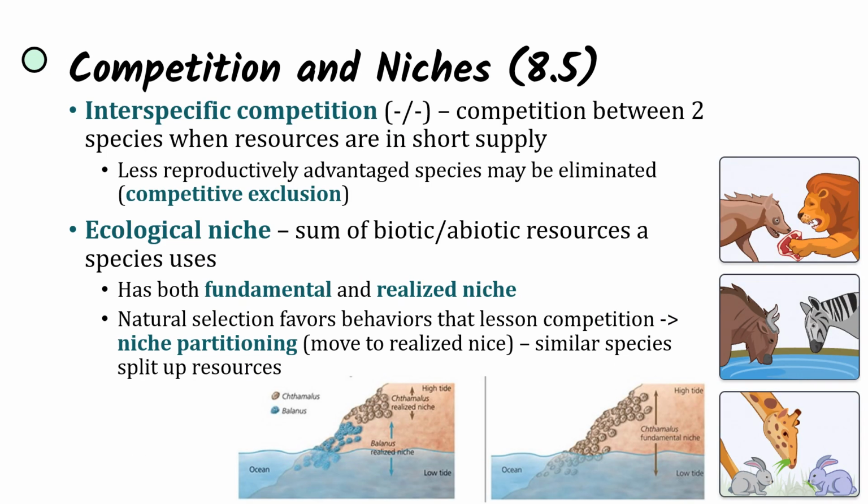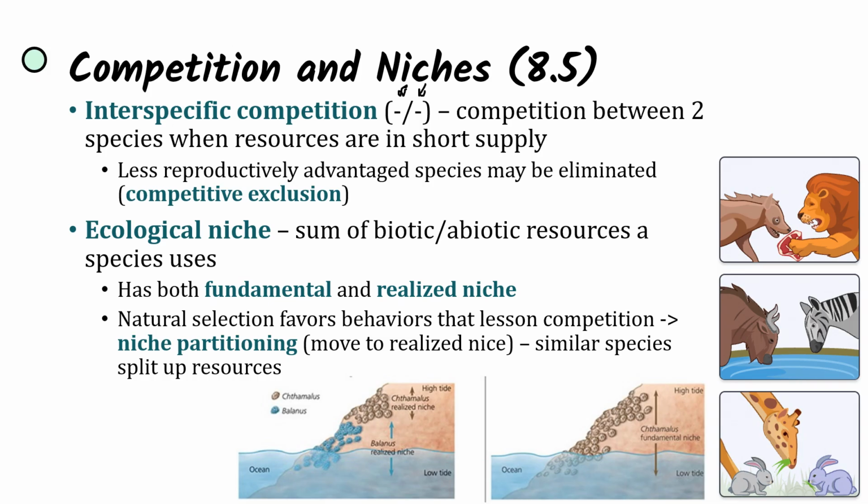And like I discussed on the last slide, there is competition between different species when resources are in short supply. And that's not beneficial to either species because they have to now fight for these resources. And generally, the less reproductively advantaged species could be eliminated as a result. This is competitive exclusion. The one that's a little worse adapted to the environment is the one that's not going to get this resource and survive.